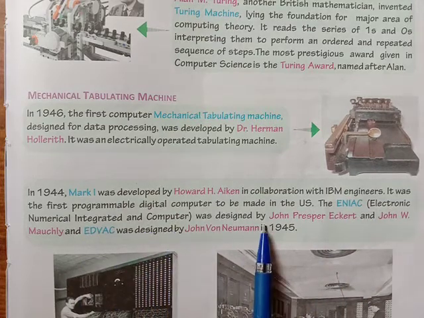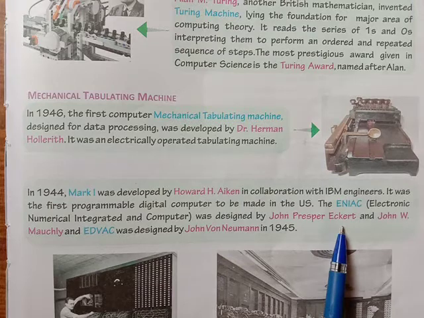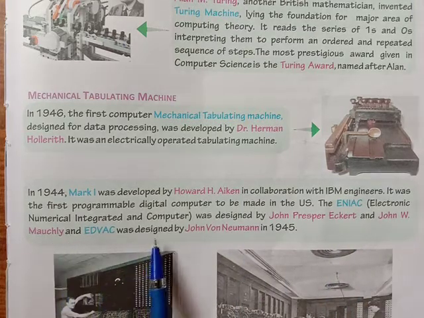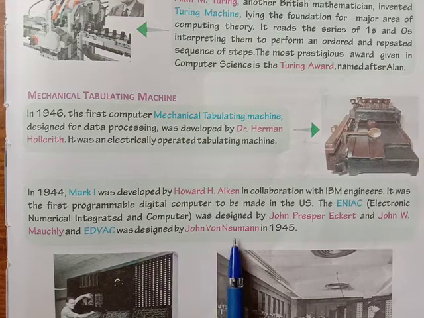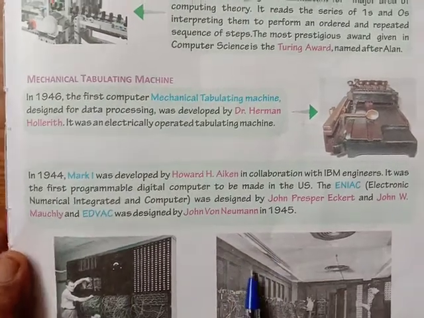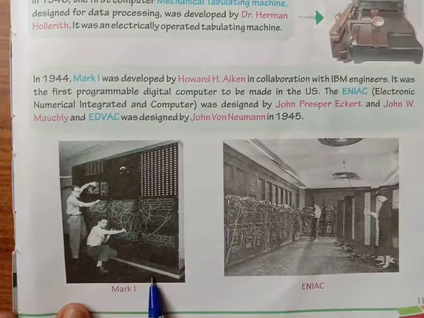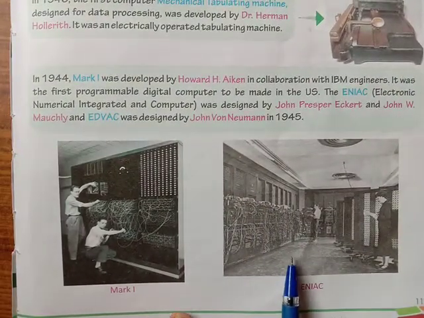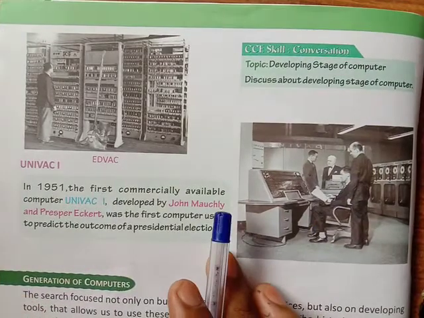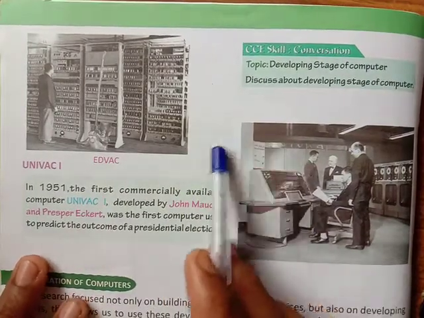It was designed by John Presper Eckert and John W. Mauchly, and EDVAC was designed by John von Neumann in 1945. Here are the pictures of Mark I and ENIAC. This is the developing stage of a computer.